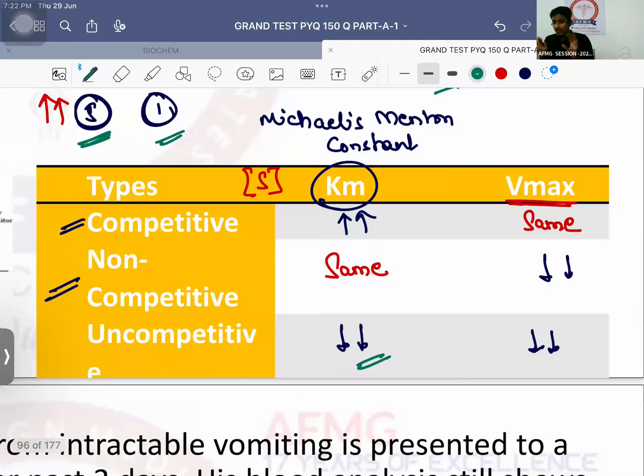Therefore, the substrate concentration or Km is going to decrease. No issues with this. So remember, if Vmax is the same and Km increases, which type of enzyme inhibition is that? Competitive. If Vmax decreases and Km remains the same, that is non-competitive. And lastly, if both decrease, that is uncompetitive.